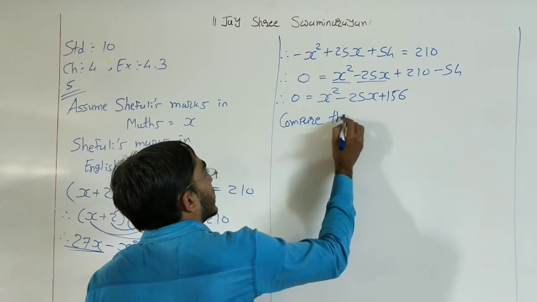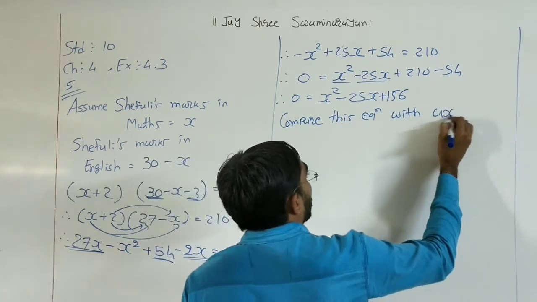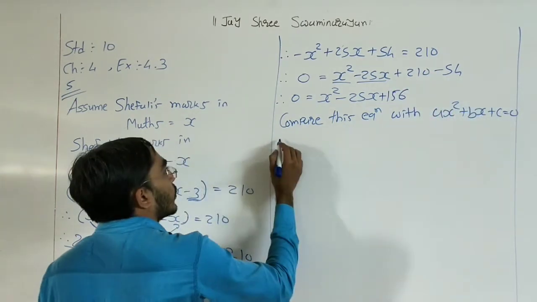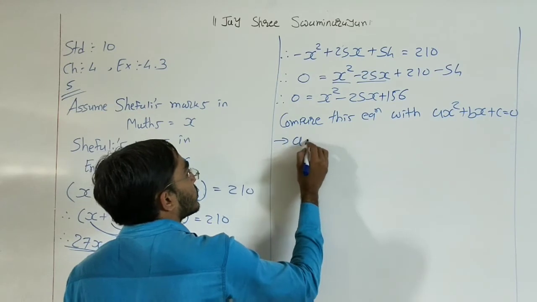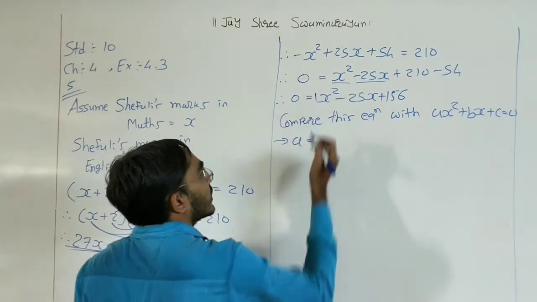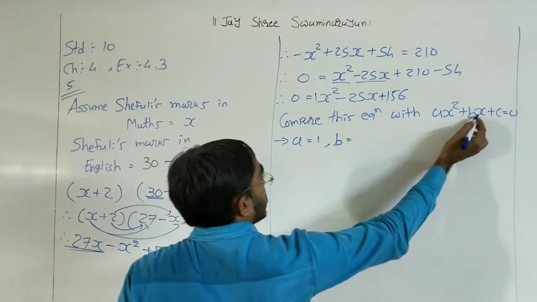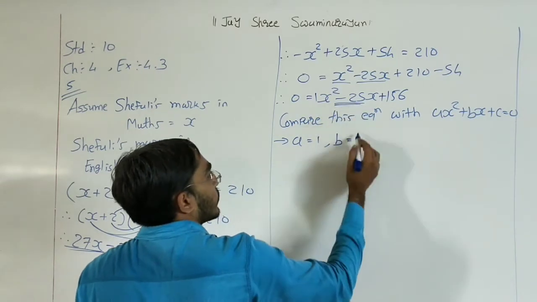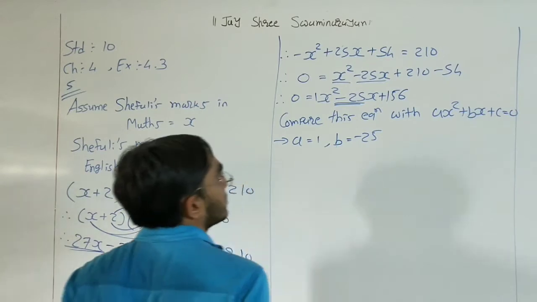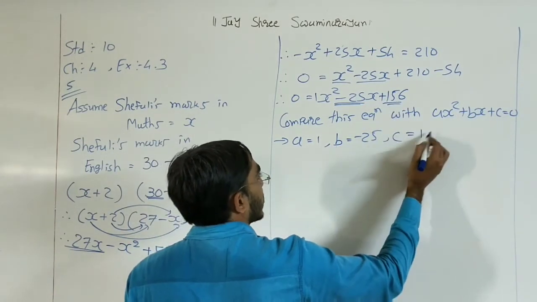So a is the coefficient of x square. Here nothing is there, so 1. Then b, the coefficient of x, right now is minus 25. We need to write it with this sign. Then the constant term c is 156.